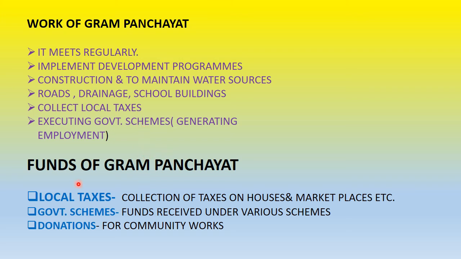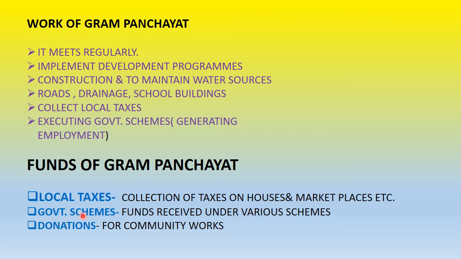Now, how does the Gram Panchayat work? Because to do anything, funds are needed. For everything, funds are needed. So how does the Gram Panchayat raise its money? The first one is the collection of taxes on houses and marketplaces, etc., which is the local tax. Then the funds which are received through various government schemes.